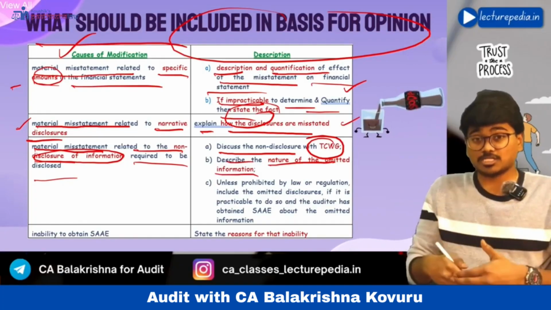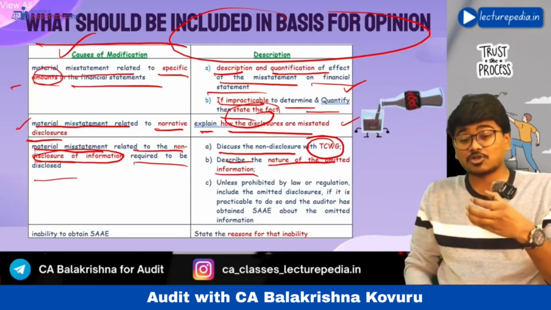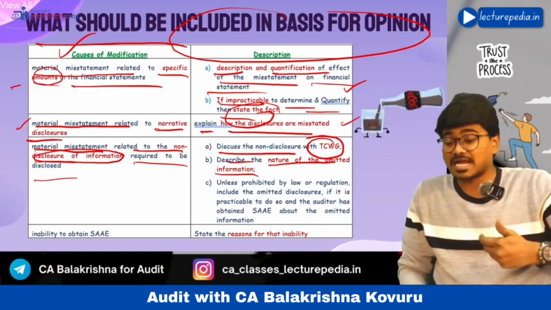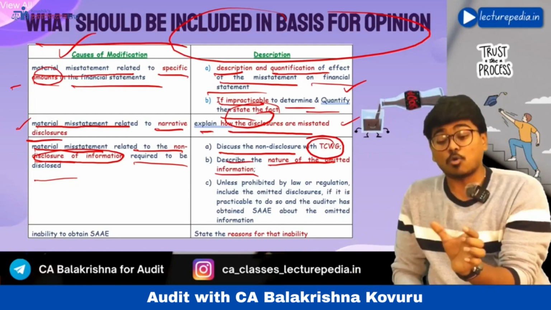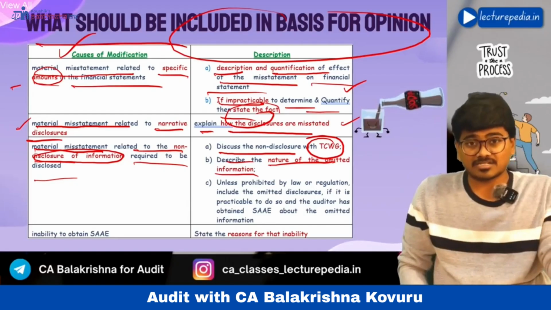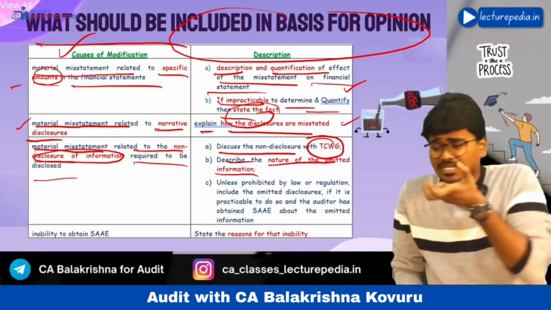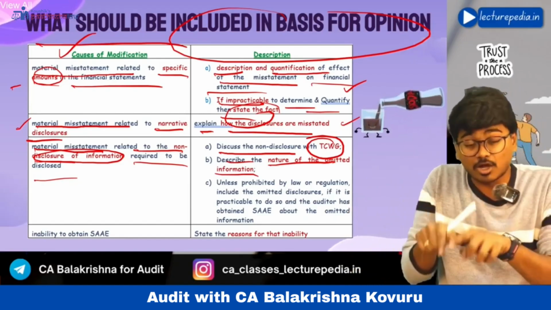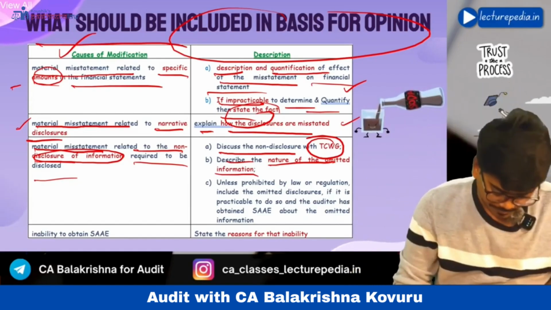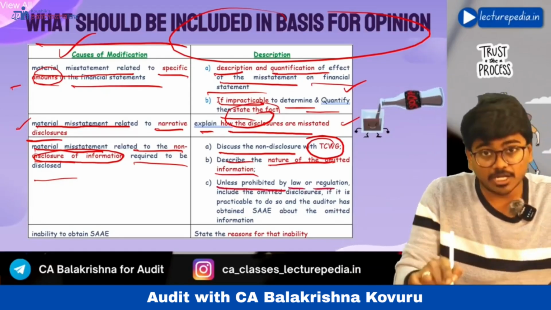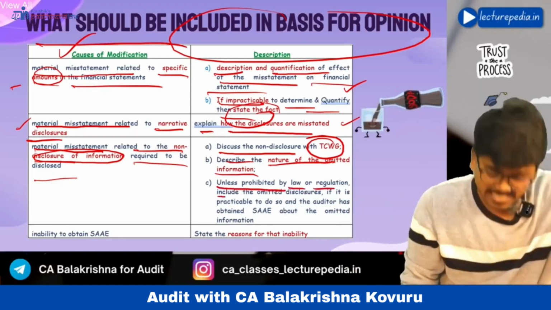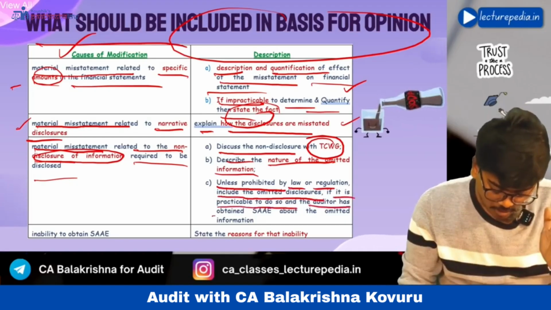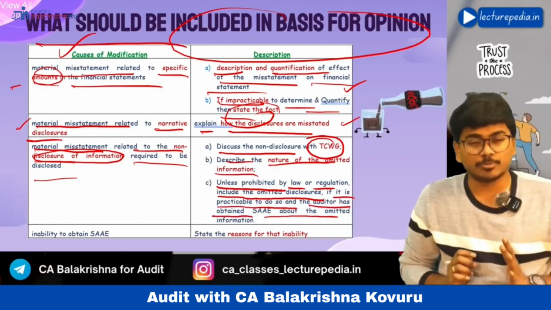And if it is possible, since that matter is not disclosed in the financial statements, the auditor can disclose that matter in the basis for opinion paragraph. Whatever matter has to be disclosed in the financial statements, that same point you can include in the basis for opinion paragraph, because it is not disclosed in the financial statements. If the law permits, you can do this also. Unless prohibited by law or regulation, include the omitted disclosure if it is practicable to do so and the auditor has obtained sufficient appropriate audit evidence about the omitted information.